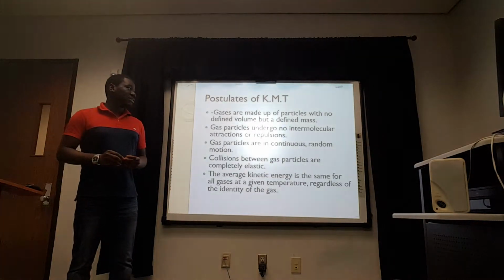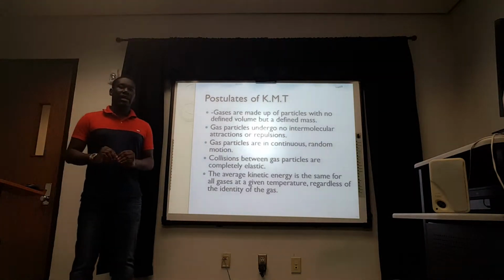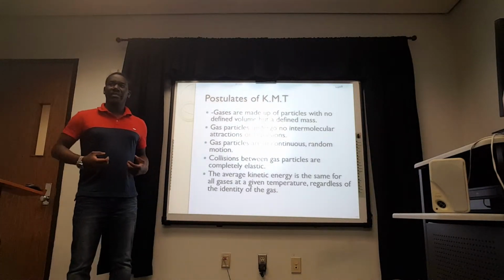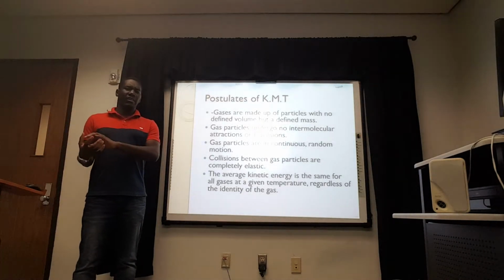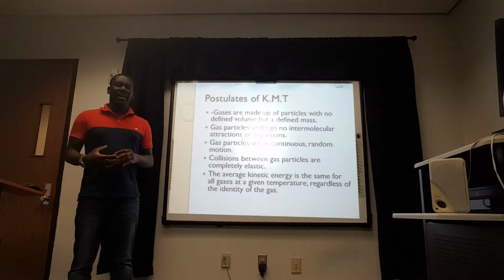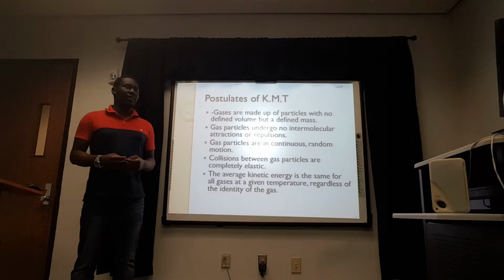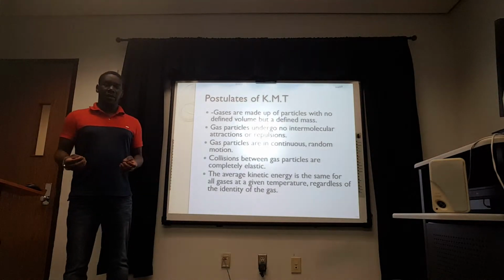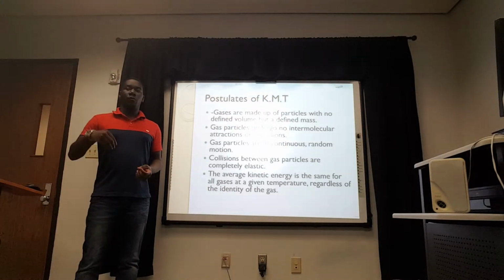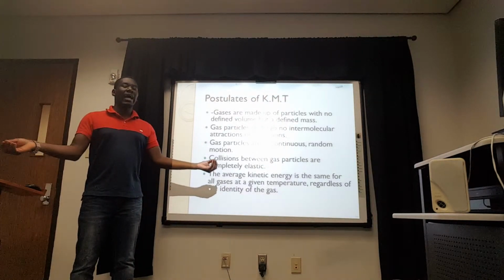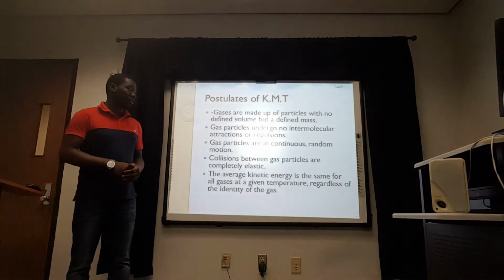The second assumption is that the gas molecules have no intermolecular attraction or repulsions. And that should kind of make sense because if this gas particle has some kind of attraction, you would have blobs of gas because they're all attracted to each other. And that kind of doesn't really make sense from even just thinking about it logically. And these gas particles, since they have no attraction, they behave independently of one another. So one gas particle A and gas particle B act like they don't see each other. There's no attraction to each other and they just move any direction they want to move.